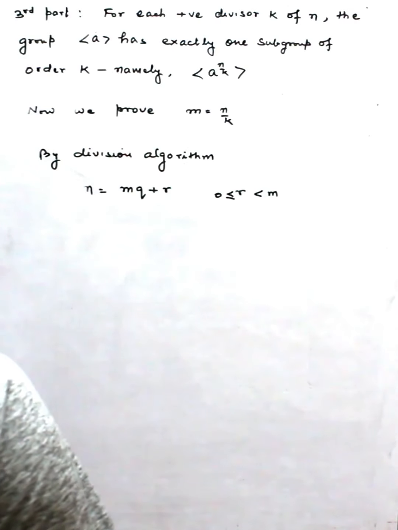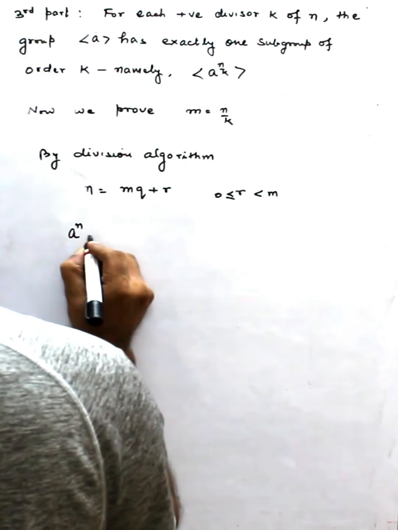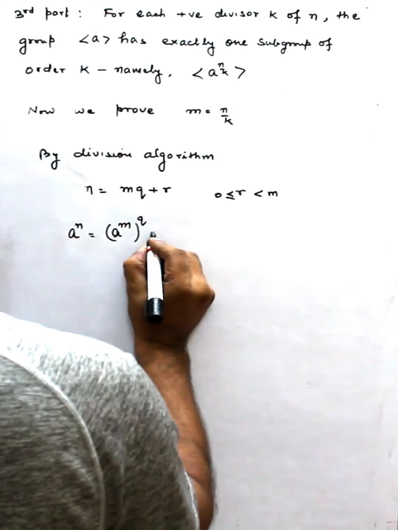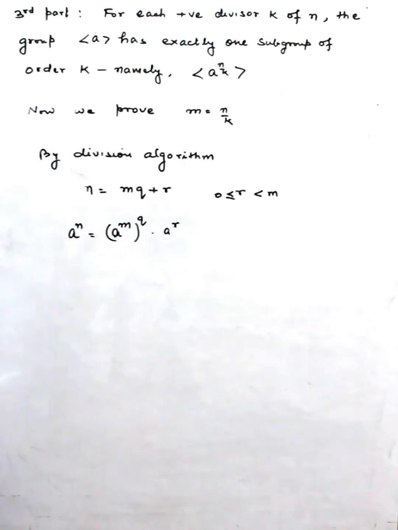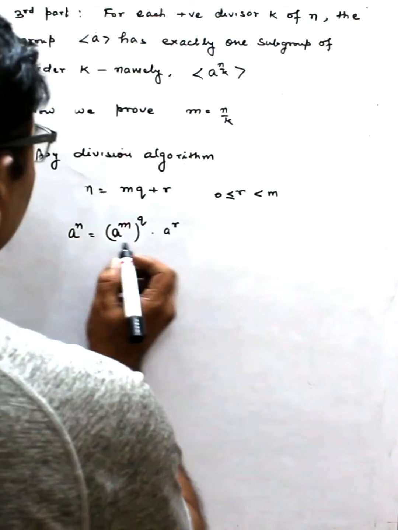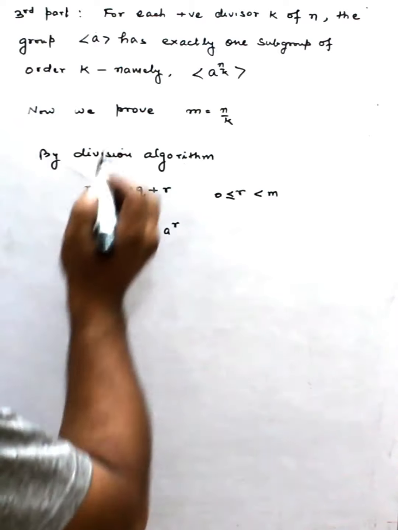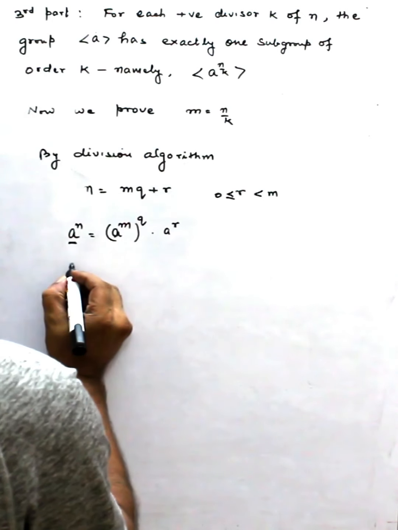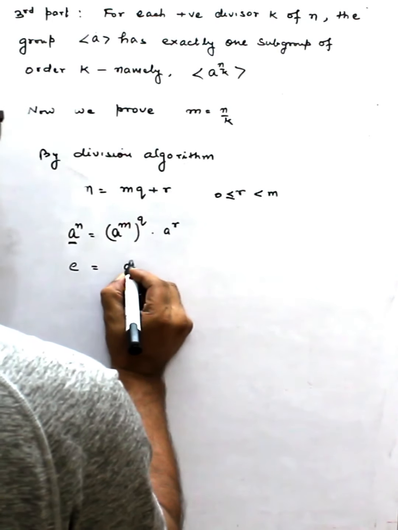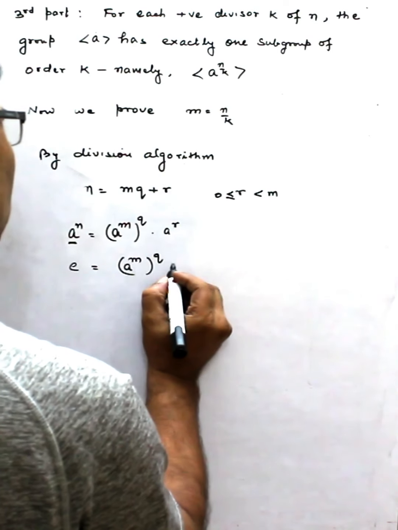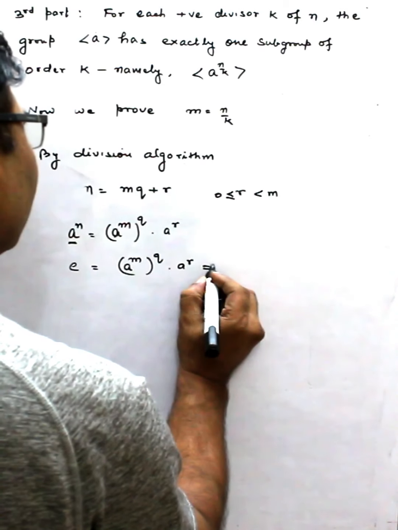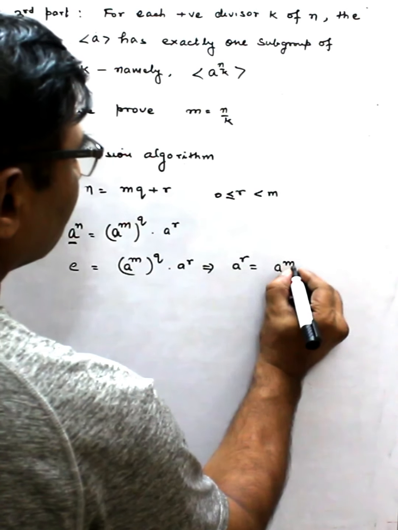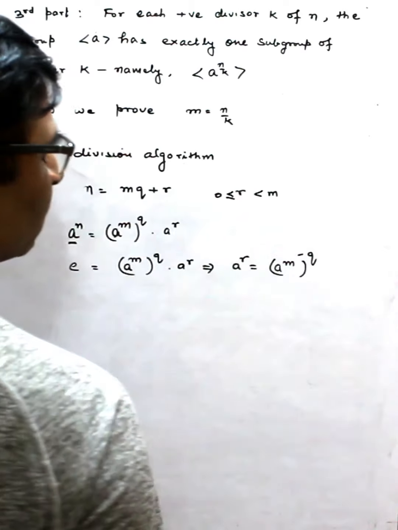Now, if I take base a, then a^n is equal to (a^m)^q times a^r. Because n is the order of a, a^n is identity, so identity equals (a^m)^q times a^r, and from here, if I take this side, then a^r is equal to a^(-mq).